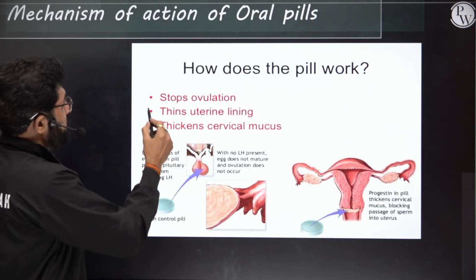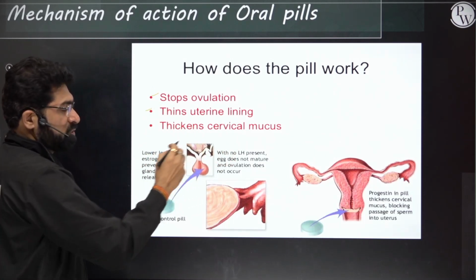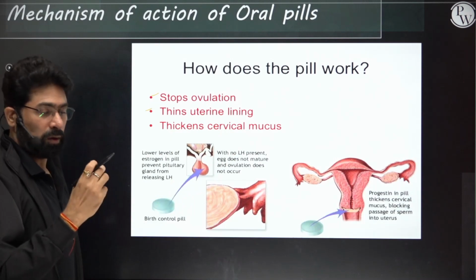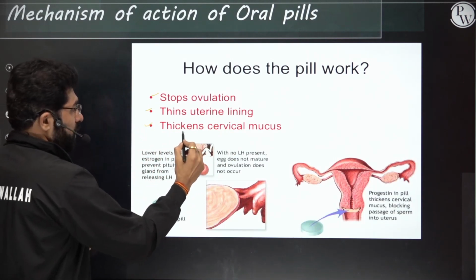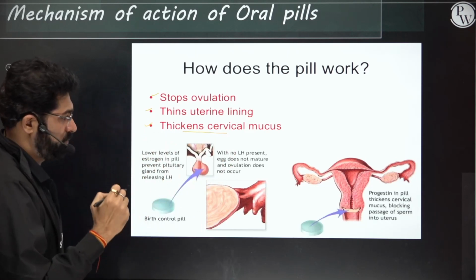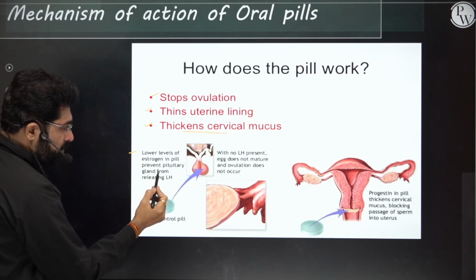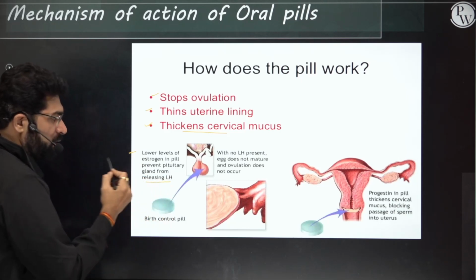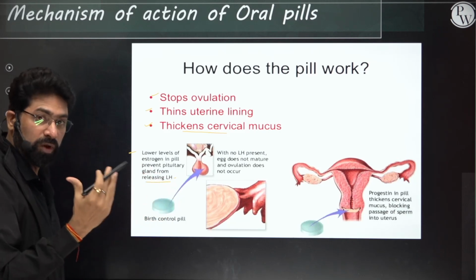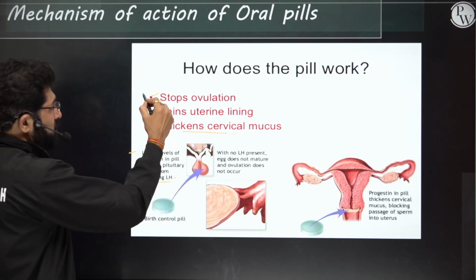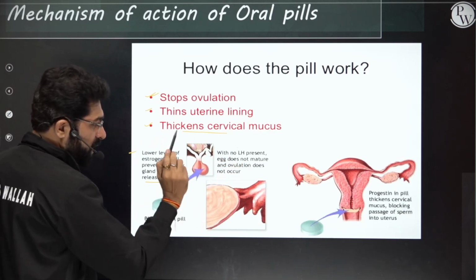So let's see how these pills work. This will stop ovulation. It will thin the uterine lining, which is then not ready for implantation. It thickens the cervical mucus also, very important. Low level of estrogen in the pill prevents the pituitary gland from releasing the luteinizing hormone. When the luteinizing hormone is not coming, ovulation will not occur. No LH means no ovulation.